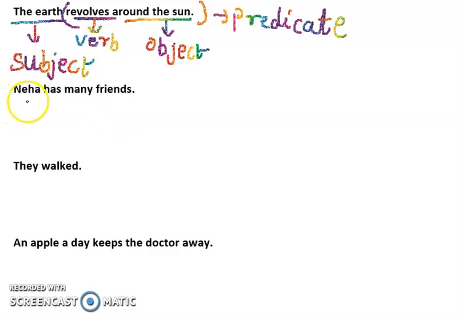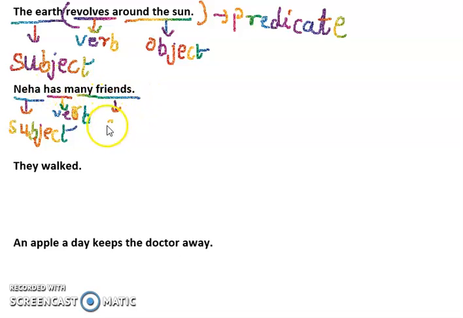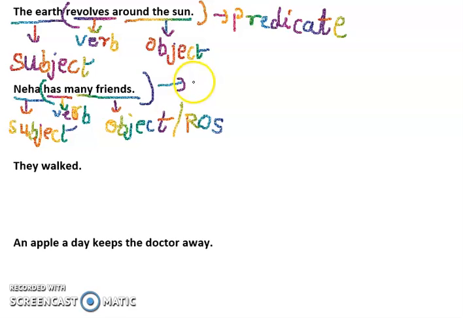Neha has many friends. Who has many friends? Action of having many friends is done by whom? Neha. So Neha is also a noun, na? So Neha is the subject and has is the verb. Many friends. Okay, so has many friends, this you can say as object or rest of the sentence also. So this becomes has many friends, verb and object and rest of the sentence. So this is the predicate and Neha is the subject. Okay, now